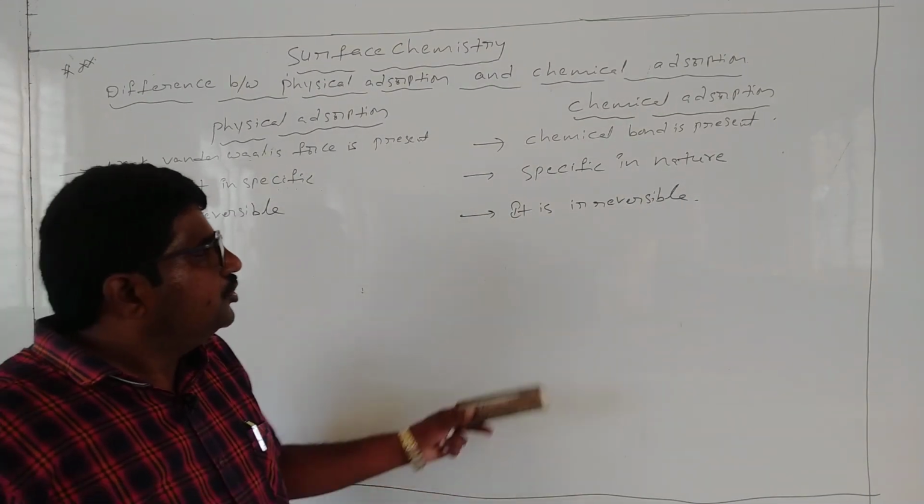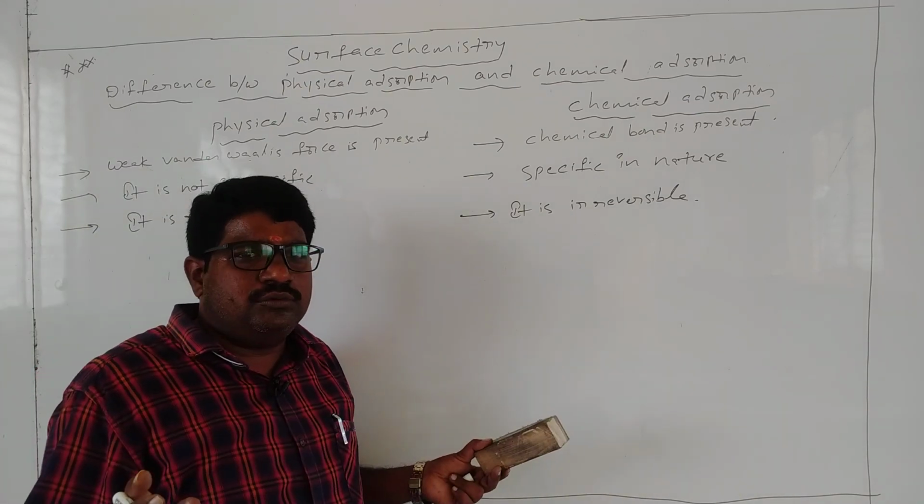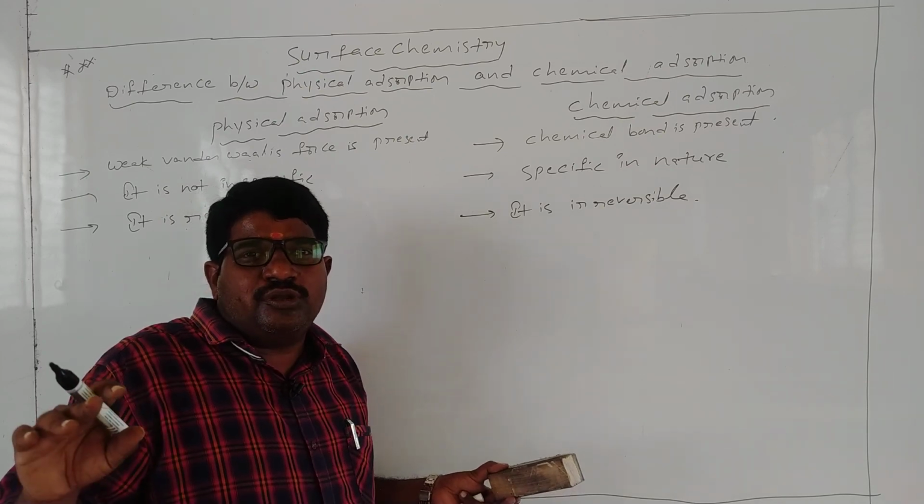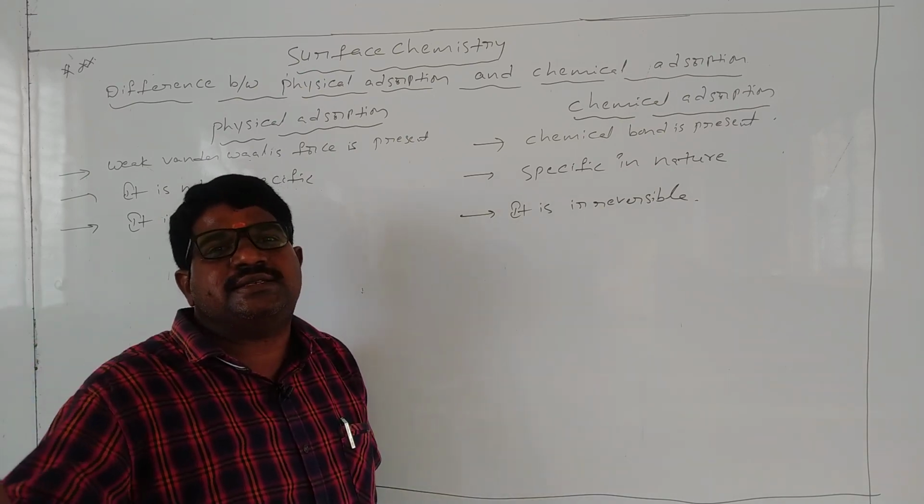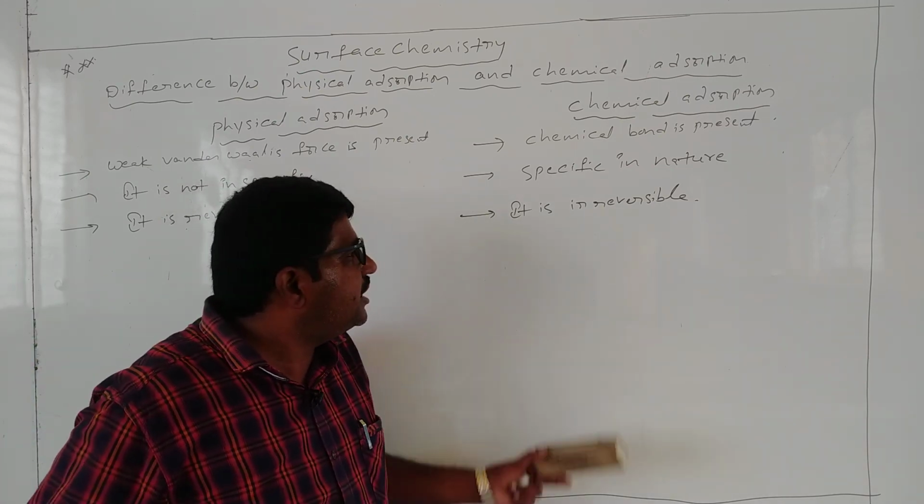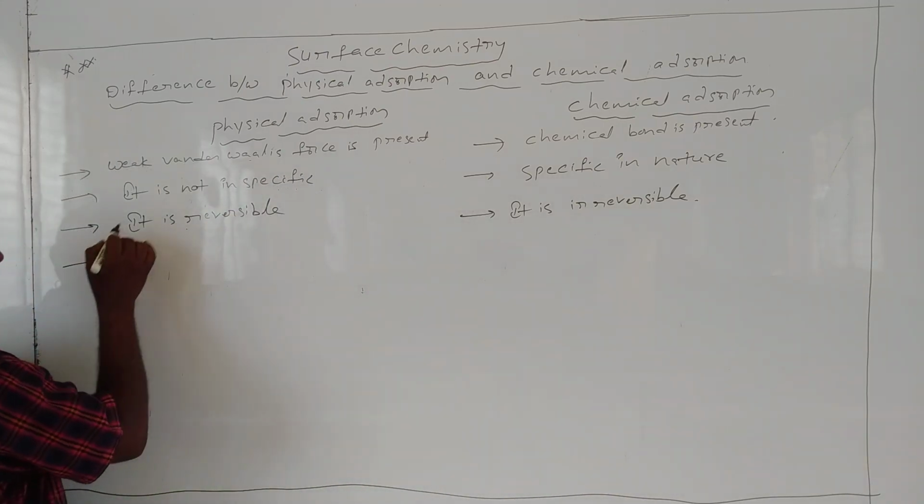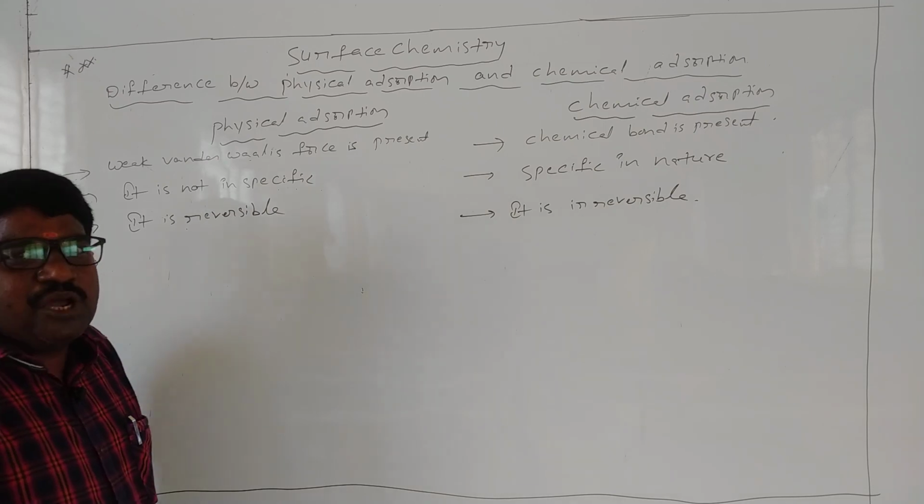Chemical absorption is irreversible because the product is formed due to absorption. The product is formed means the absorbent changes. The absorbent changes, and that is why it is an irreversible process.